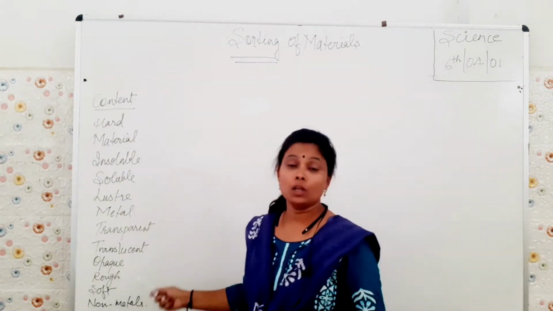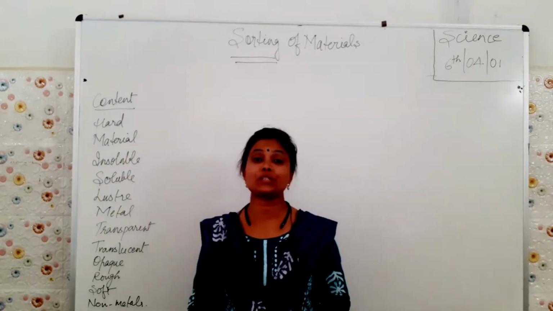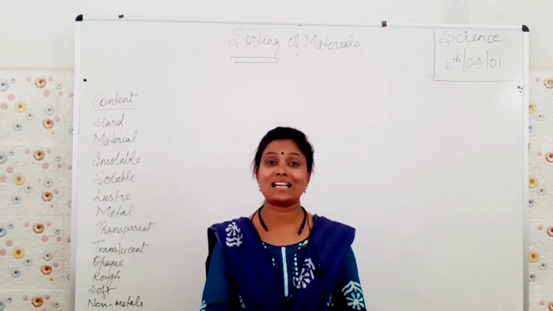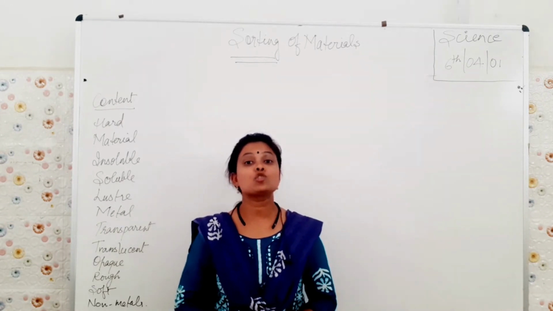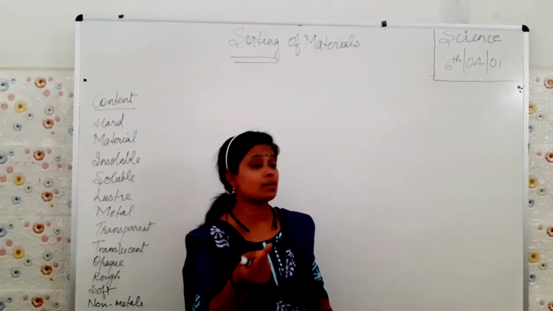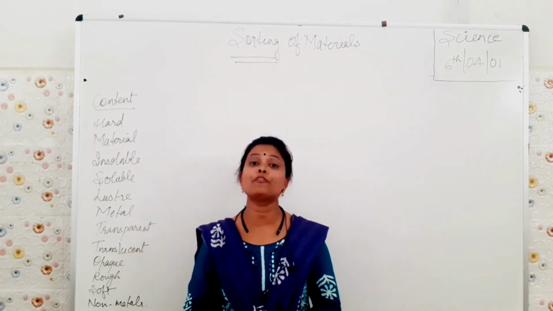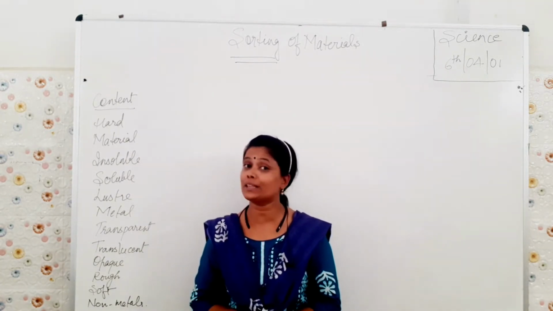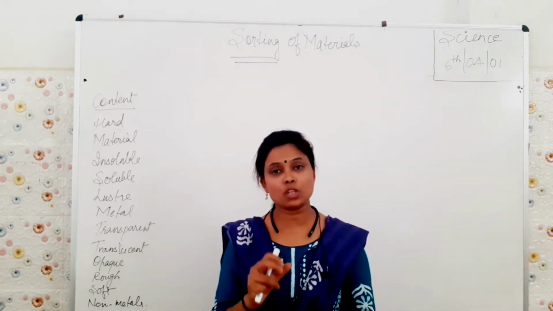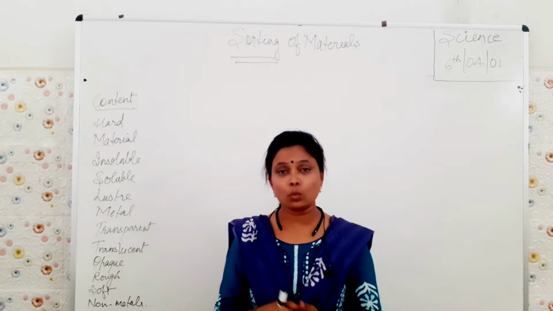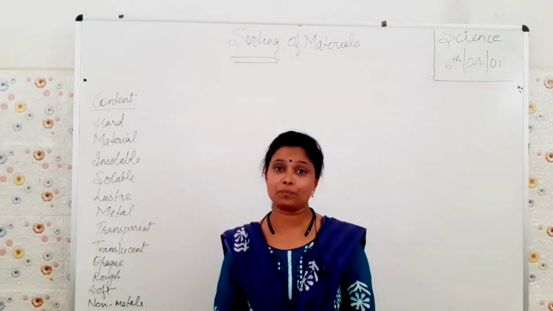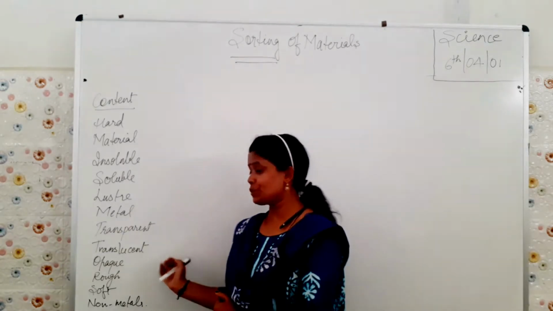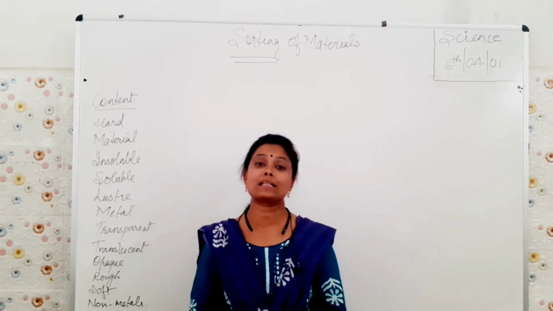Then translucent. Now what can be the example for translucent? We did the test on starch as well as fats in our last chapters. The chapter was chapter number 2, Components of Food. In that we did the test on fats. What do we do in that? We crush some chips onto the paper and then try to visualize from that paper, but we were not able to see clearly. In translucence, what happens? Only partially we can see.